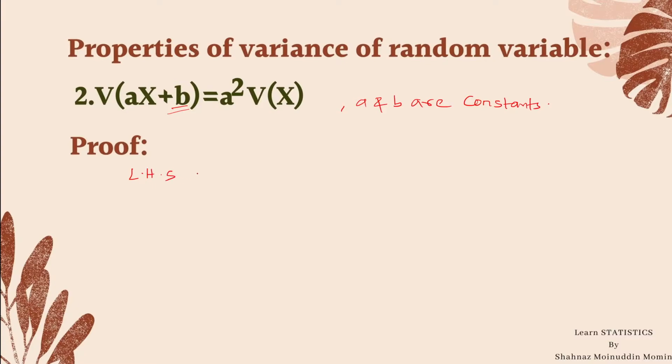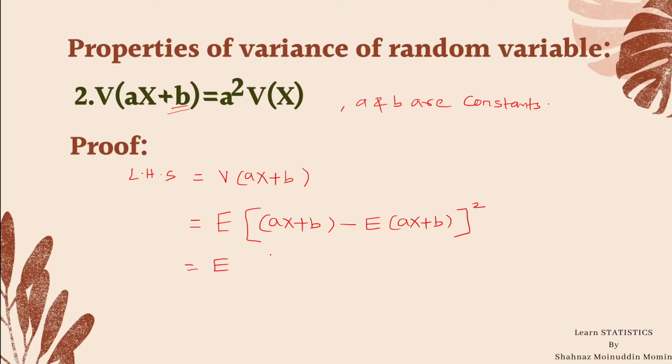LHS, left hand side, which is equal to variance ax plus b. By definition, we can write it as ax plus b minus its mean, means expectation of ax plus b bracket square, which is equal to expected value of ax plus b minus, we shall consider the expectation inside the bracket.